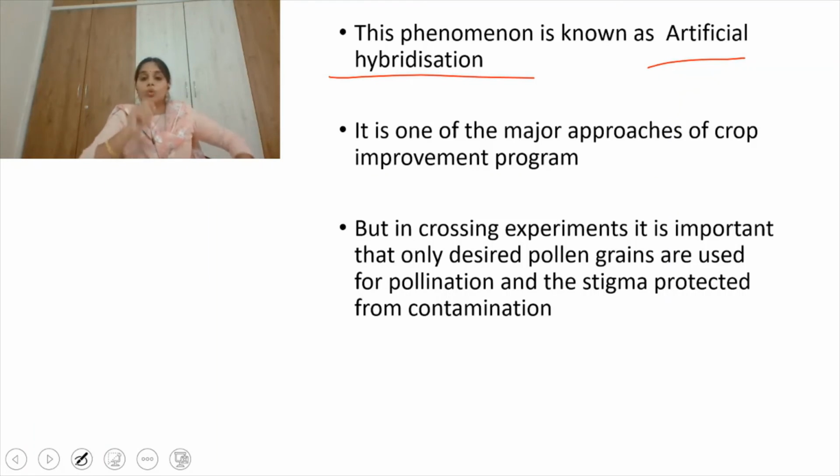So while doing crossing experiments, it's very important that only the desired pollen grains fall on the stigma, right? But the stigma has to be protected from contamination. Otherwise, all pollen grains will fall on the stigma. Maybe it's a compatible one, and it can promote post pollination events also. So in order to protect the stigma from contamination, they will do different procedures,